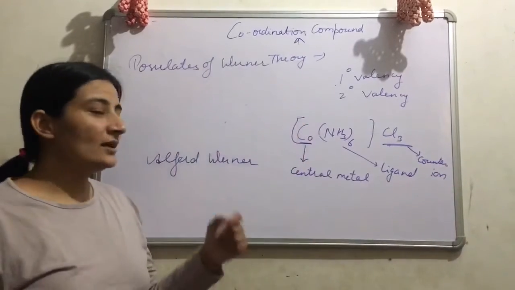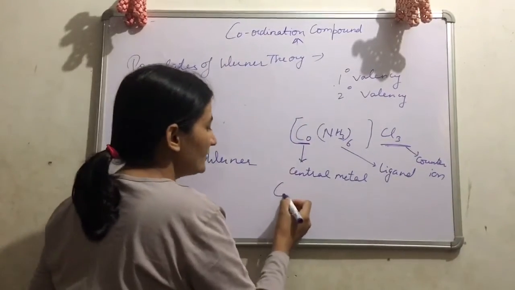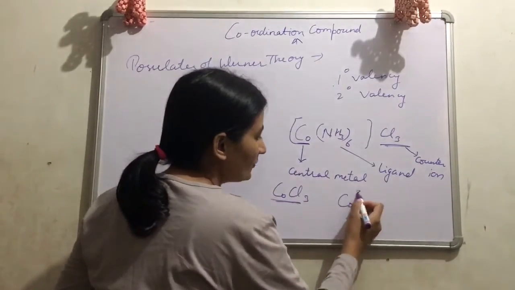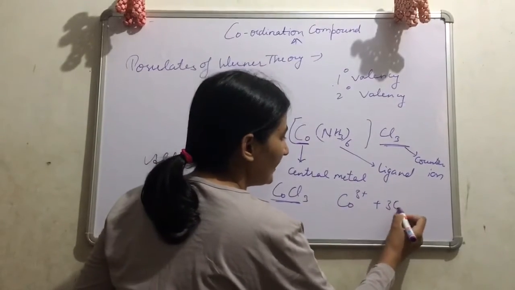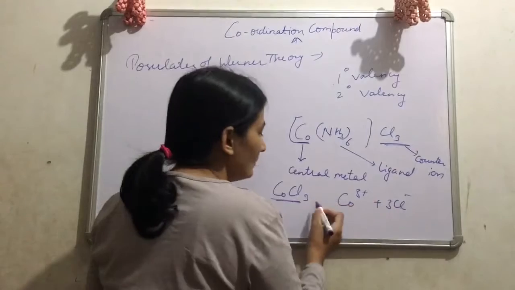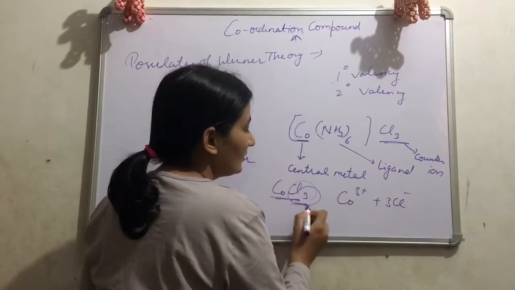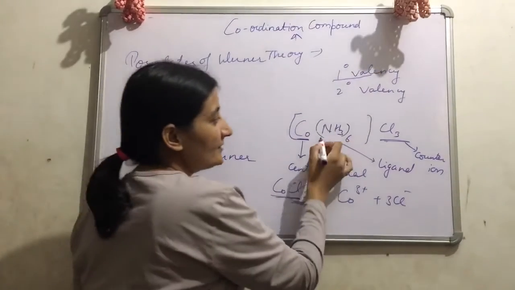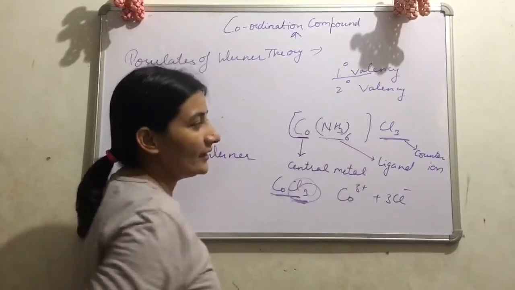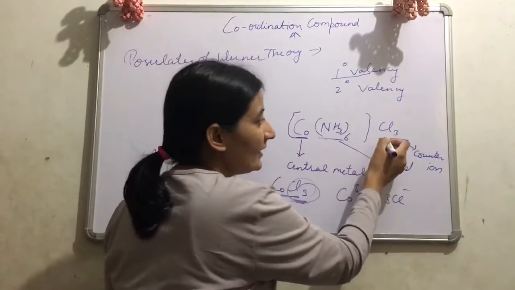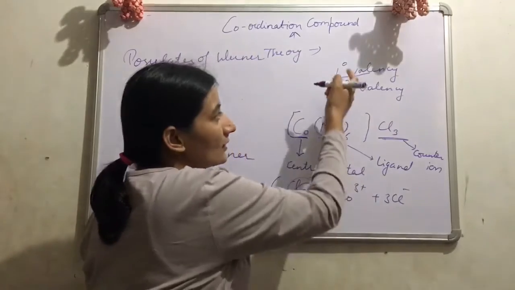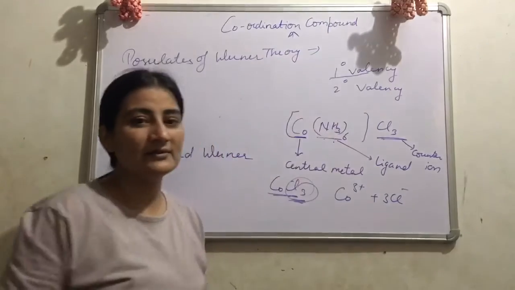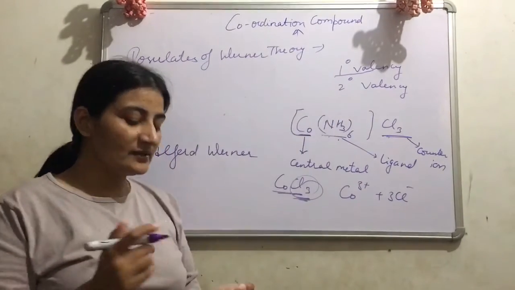If we consider the example of a simple salt, cobalt chloride CoCl3, then it undergoes dissociation to form Co3+ ion plus 3 Cl- ions. These 3 chloride ions are known as primary valency, and these 6 ammonia ligands are known as secondary valency. From this example, these 3 chloride ions show primary valency, and these 6 ammonia molecules show secondary valency. Now what is the difference between primary and secondary valency?